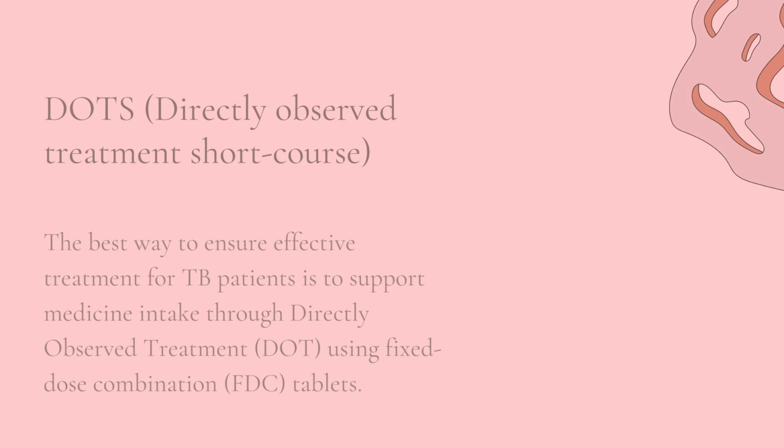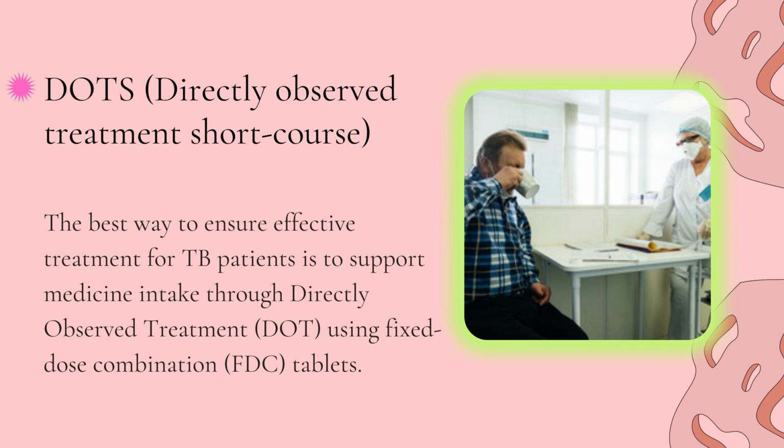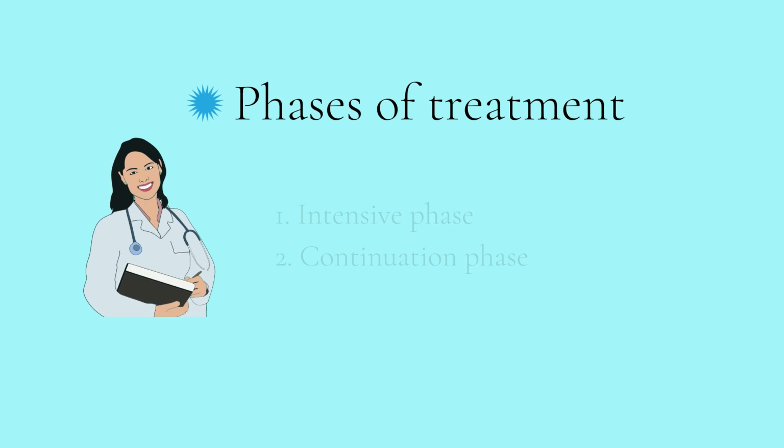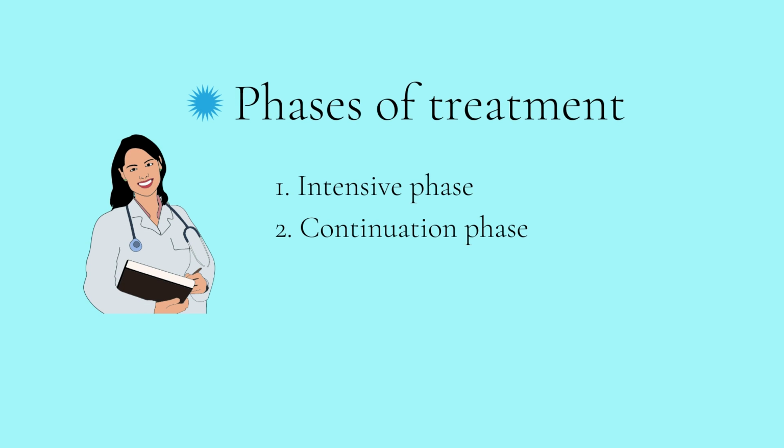Now, let's talk about how this multi drug regimen is actually administered. The best way for the effective treatment is through the use of DOTS, which is directly observed treatment short course. So, here the regimen is administered to the patient at the right time with the right dose for the right duration under the supervision of trained healthcare professionals. There are basically two phases in this treatment course. They are the intensive phase and the continuation phase.